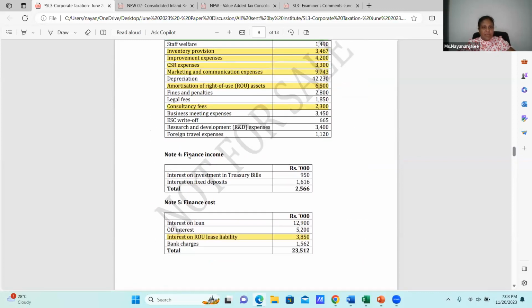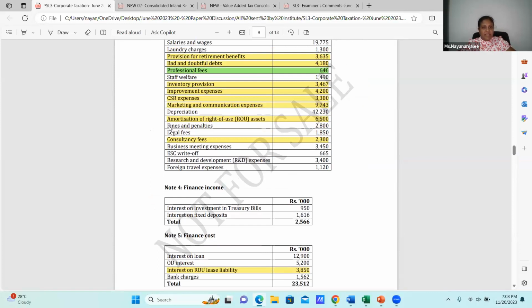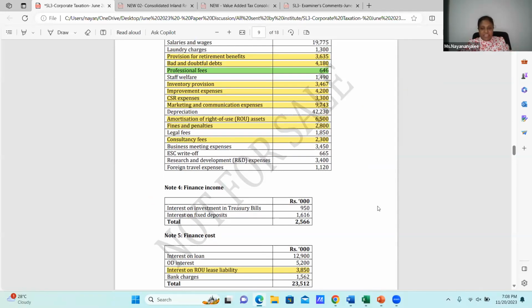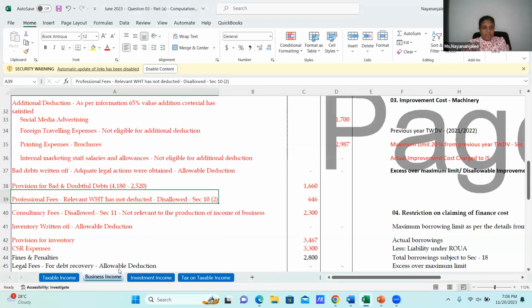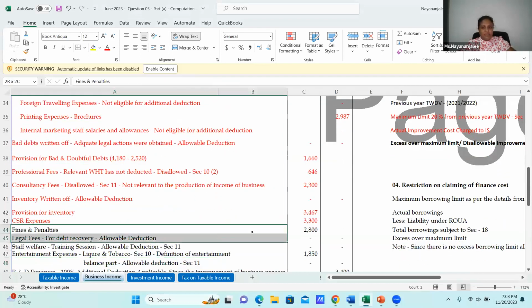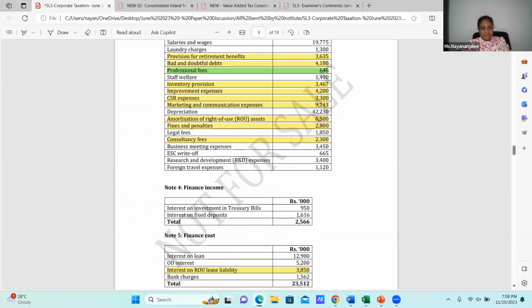And here I'm coming to the fines and penalties, 2.8 million. Fines and penalties 2.8 million should be disallowed. A very, very easy adjustment on which students can score marks. And the next.